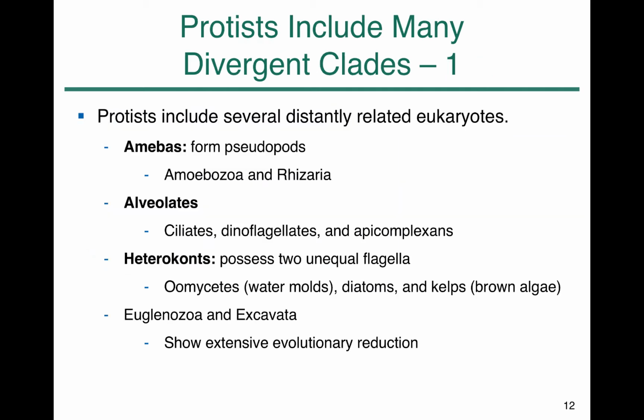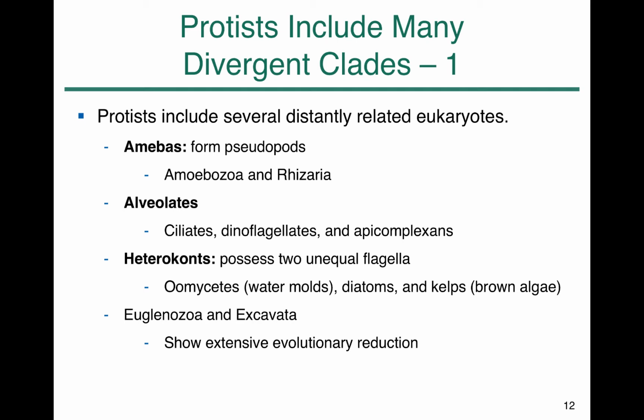Other than Opisthokonts and Viridiplantae, there are several diverged groups included in protists. Protists include several distantly related eukaryotes, so those are grouped based on their morphology, lifestyle, and genetic features.